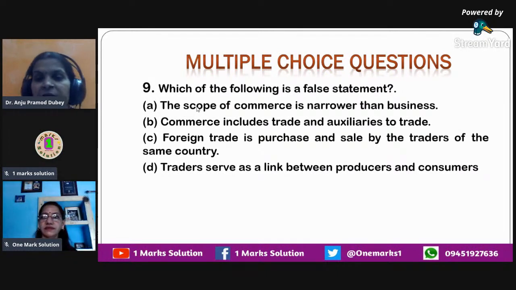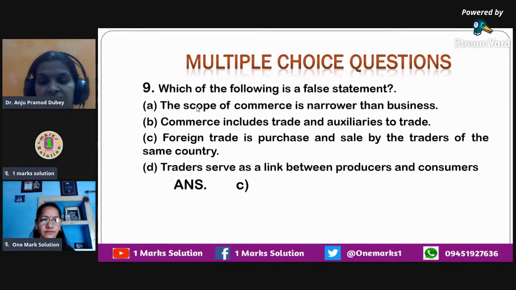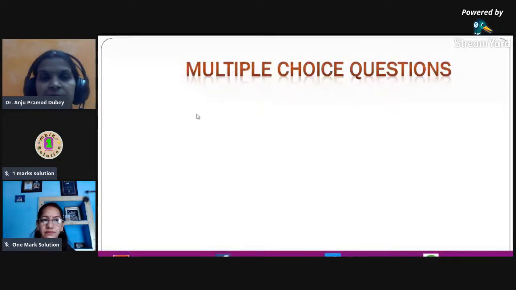So traders are a link between producers and consumers. That is also right. So only C is the answer, which is not correct, which is a false statement over here. And the correct statement instead of that should be: internal trade is the purchase and sale by the traders of the same country. Whenever trading is done between two or more countries, it is called foreign trade. If it is done within the same country, it is called internal trade. Now we move on to the next question.